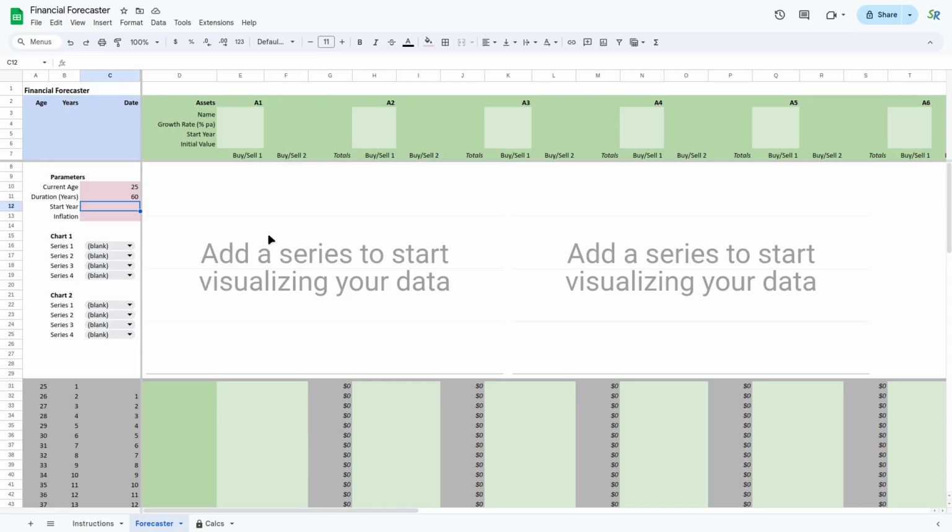Your start year, this is the current calendar year. So let's put in 2024. And the current age should really be what you turn in the calendar year.